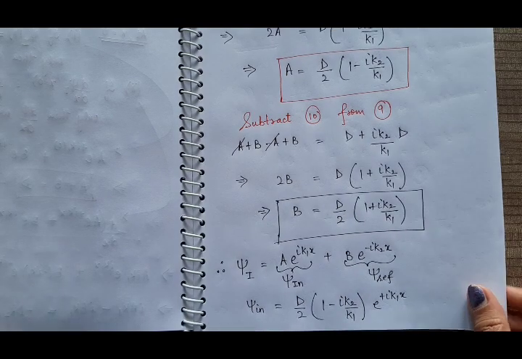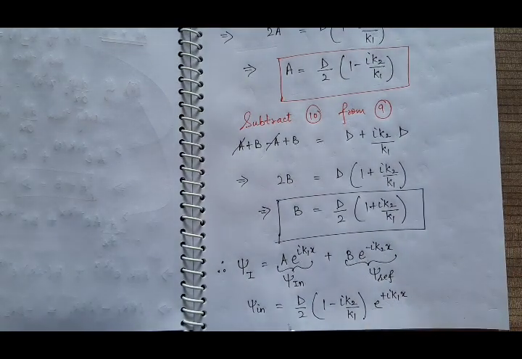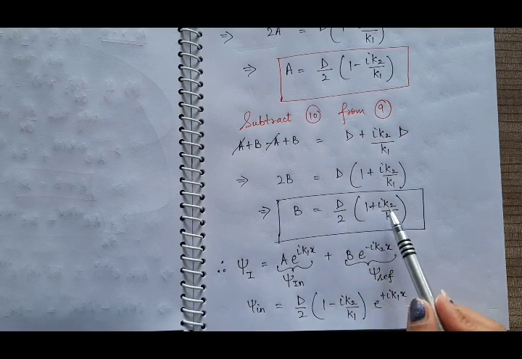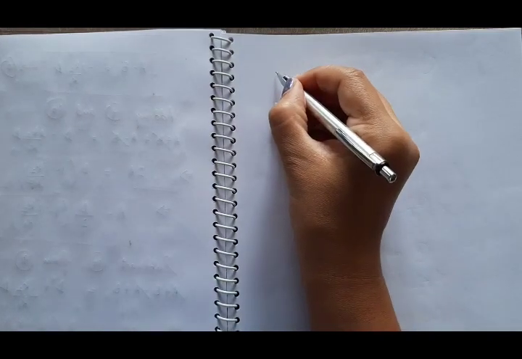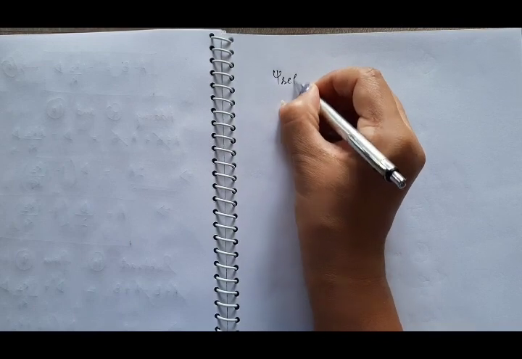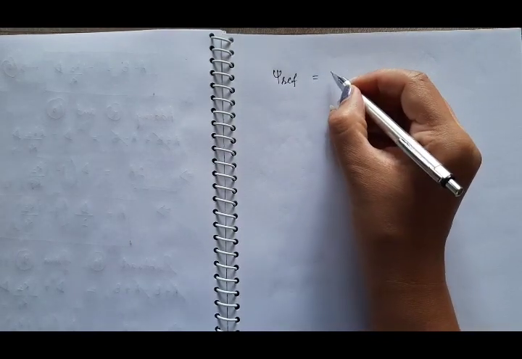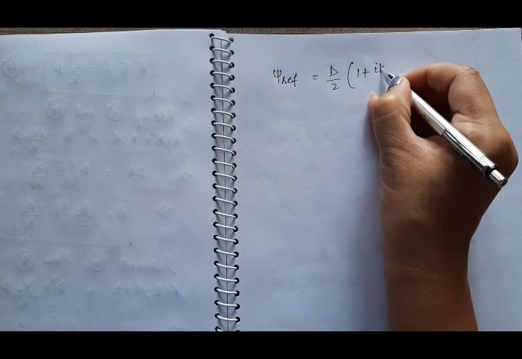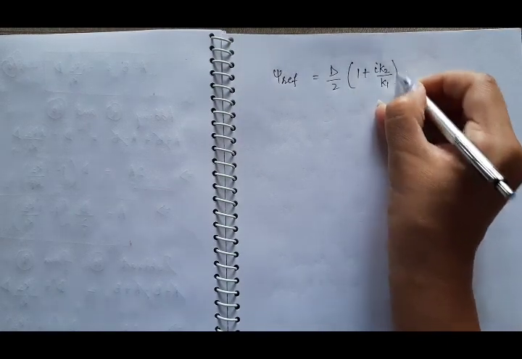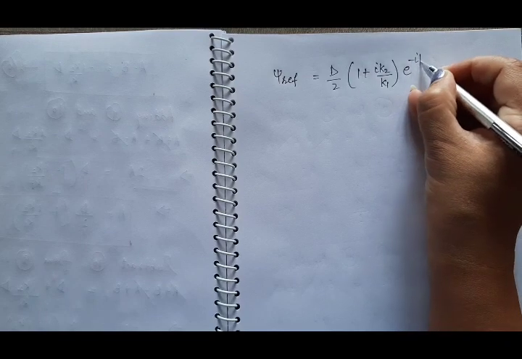Similarly, what will be the wave function of the reflected wave? It will be d by 2 into 1 plus iota k2 by k1 into e raised to power minus iota k1x.